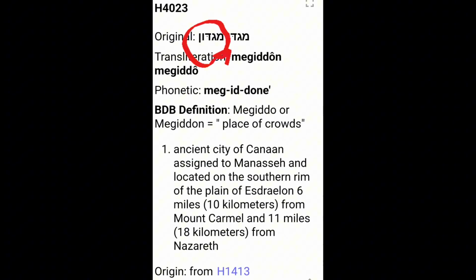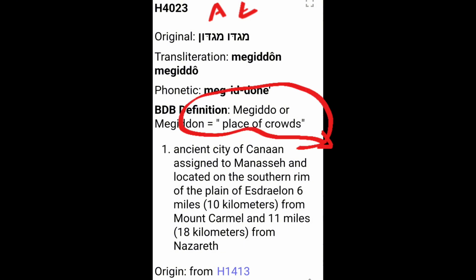Here we see Megiddon, Mem, Gimel, Dalet, Vav, Nun, or Megiddo, and Mem, Gimel, Dalet, Vav. And notice the Gimel, Dalet, the GD, or Gad, right in the middle of this word. And it is a place of crowds.